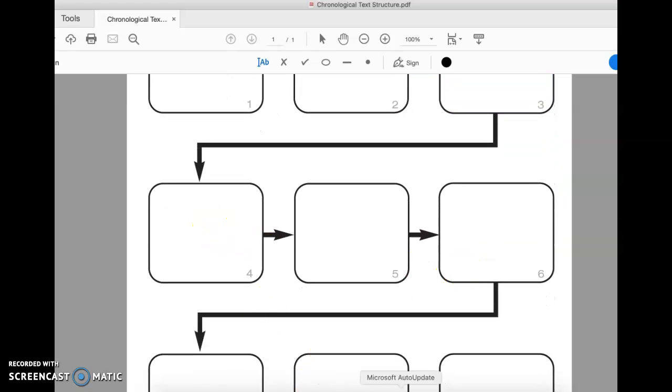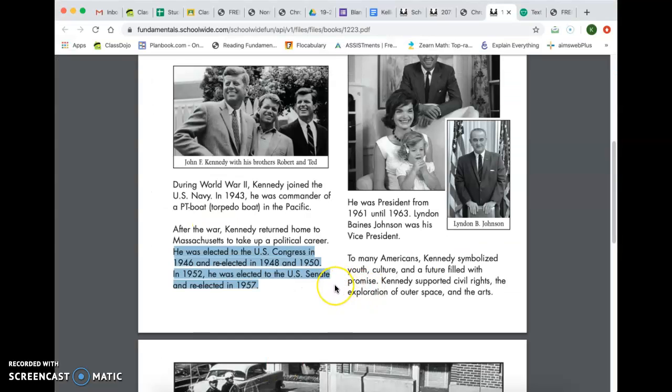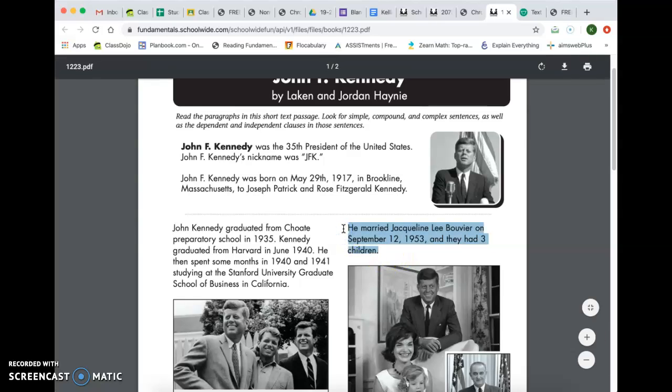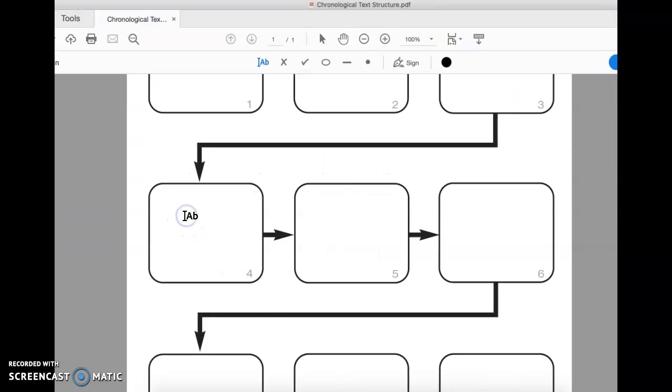Moving on to the fourth box. He married Jacqueline Lee Bouvier on September 12, 1953 and had 3 children. That's very important to his life. So we are going to add that to the fourth box.